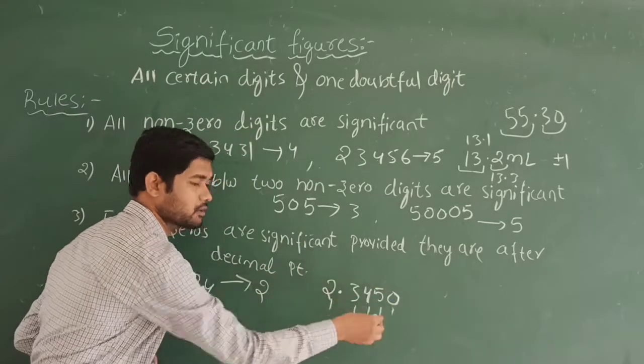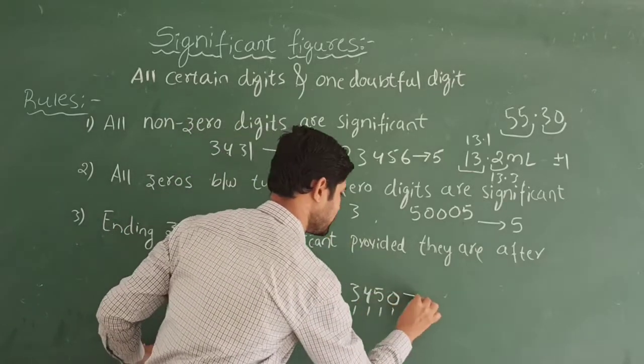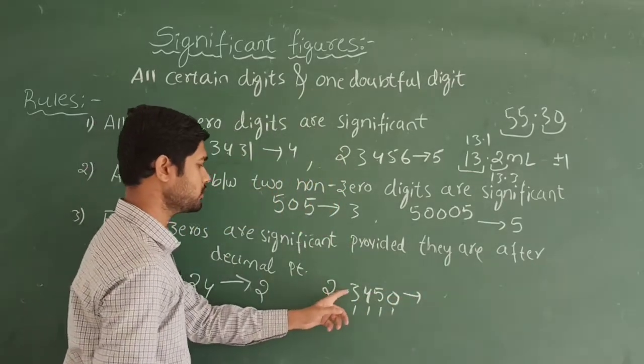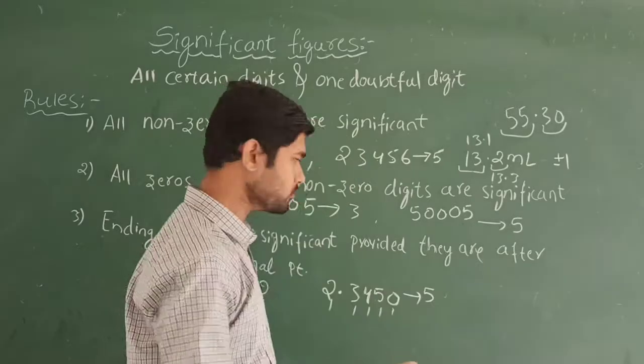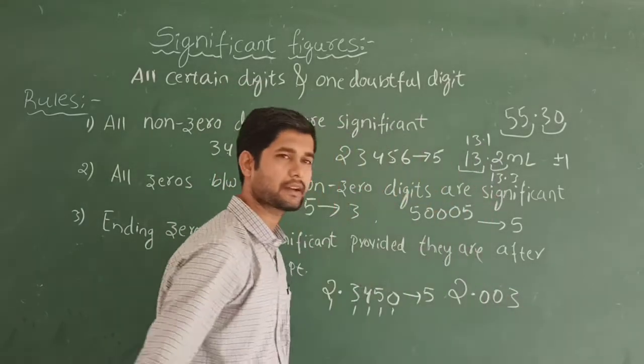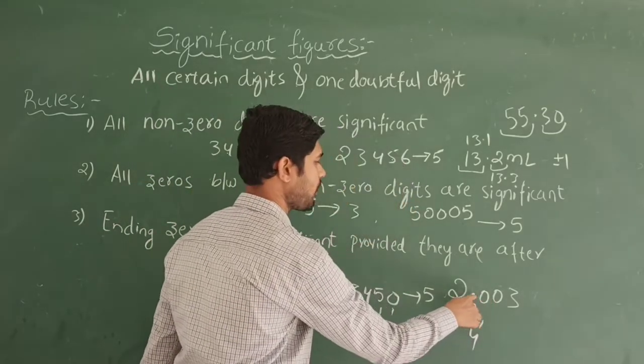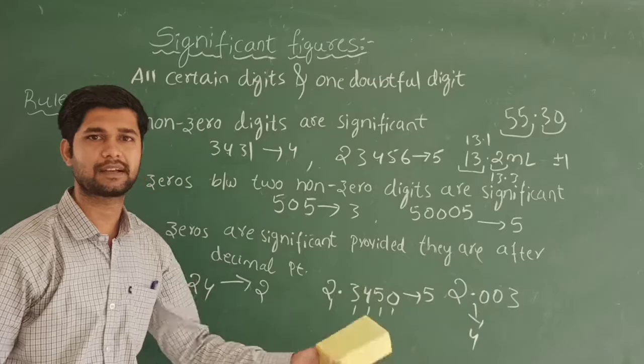After the decimal point, however many zeros you write, we are going to consider them. Hence here the significant figures will be 1, 2, 3, 4, 5. Then one more: 2.003. Here the significant figures will be 4, because the zeros after the decimal point are considered here.